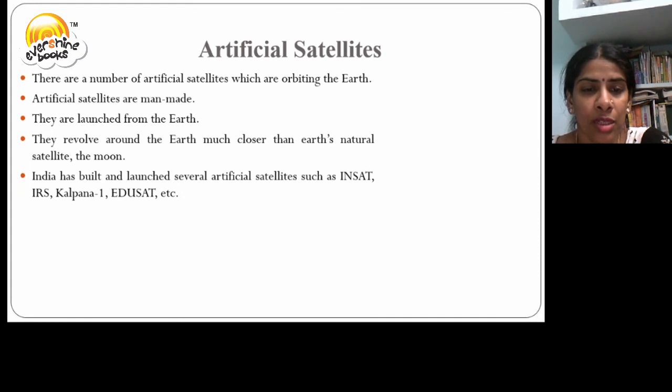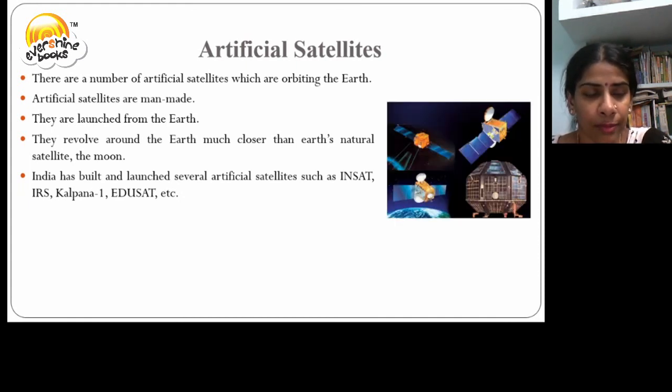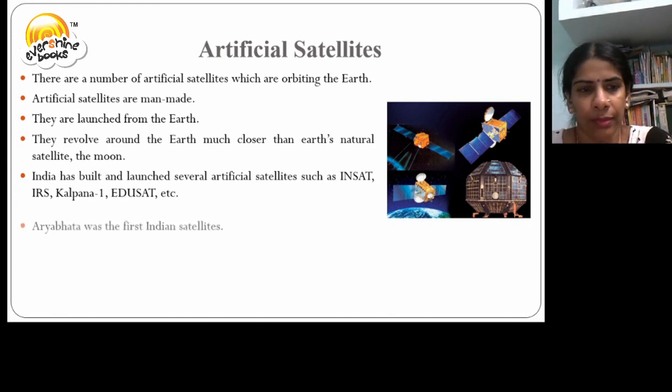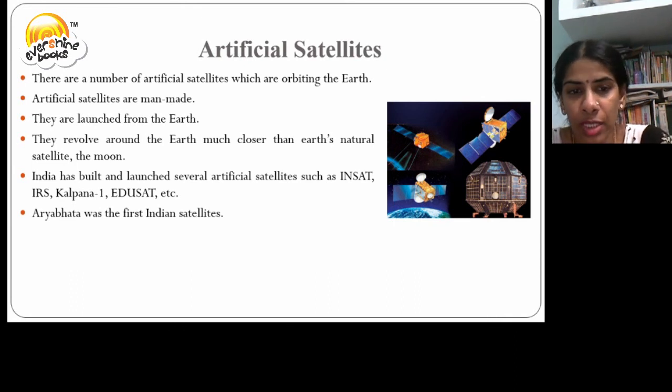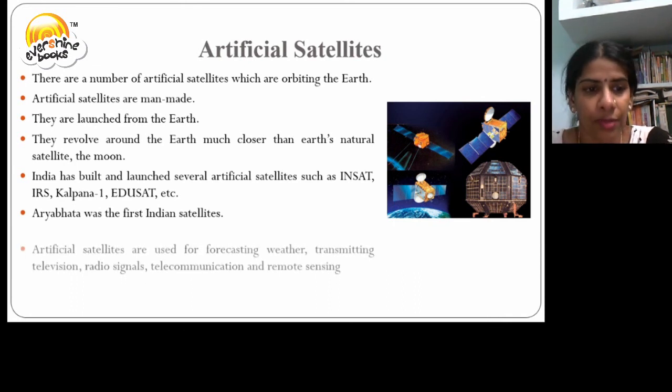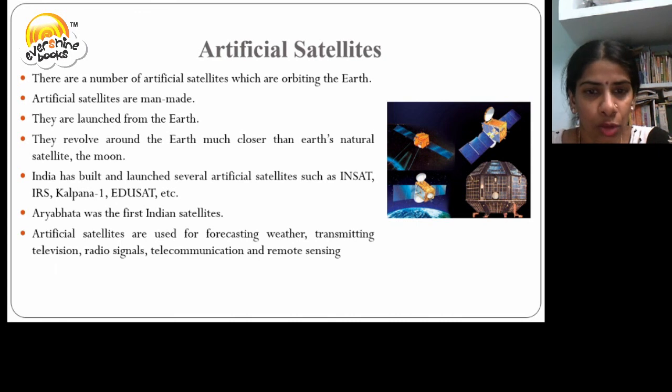India has built and launched several artificial satellites such as INSAT, IRS, Kalpana 1, EduSat, etc. Aryabhatta was the first Indian satellite. Artificial satellites are used for forecasting weather, transmitting television and radio signals, telecommunication, and remote sensing.